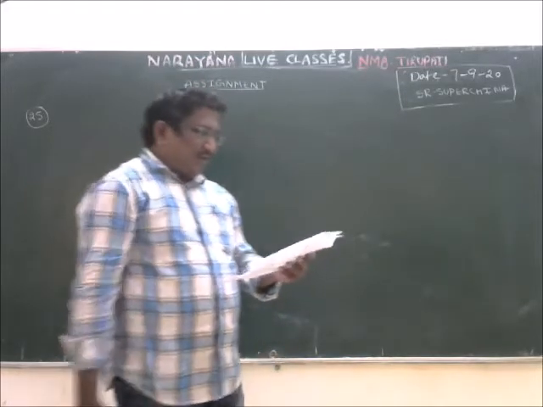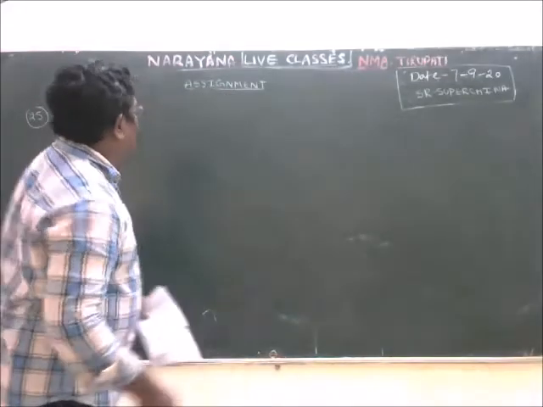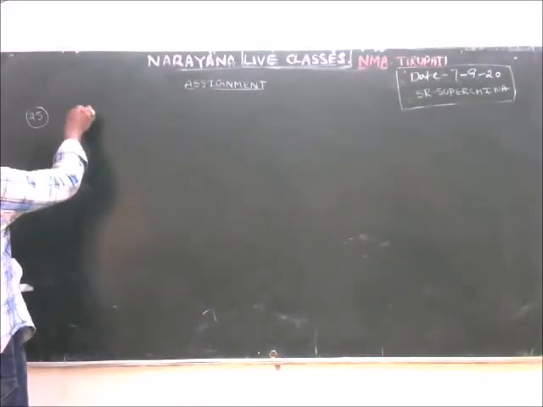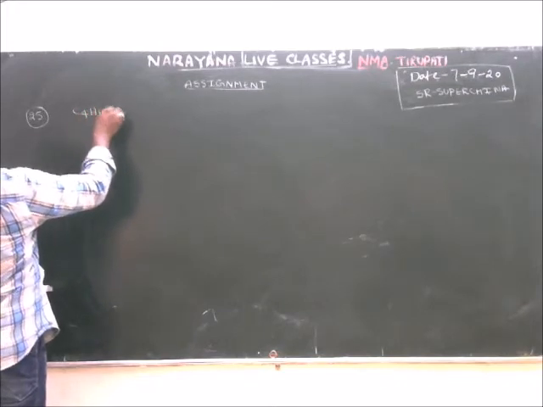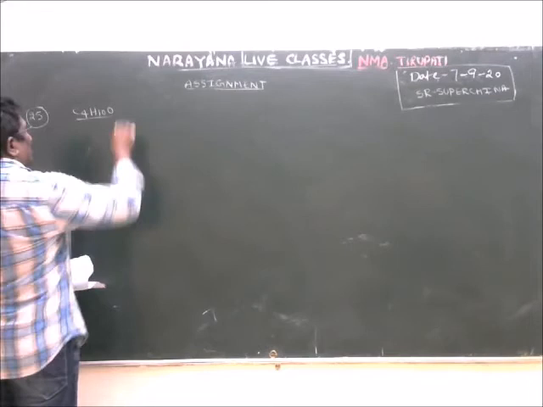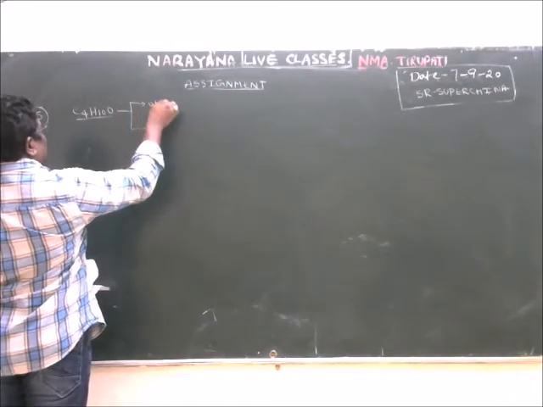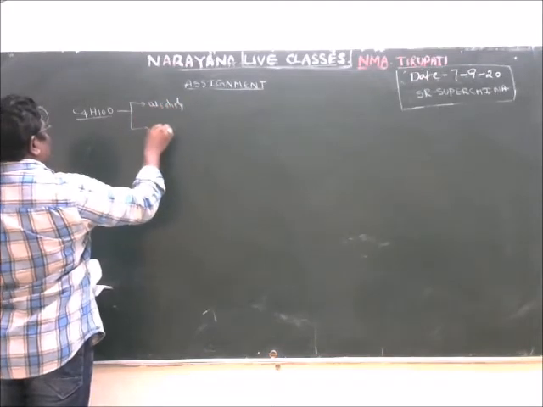Next is question number 25. Number of structural isomers possible for C4H10O. Right, the number of possible structural isomers. C4H10O exhibits alcohols and ethers.